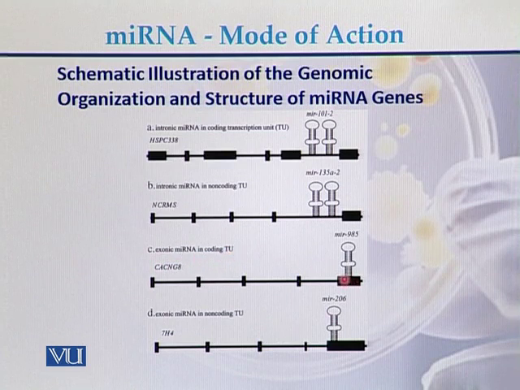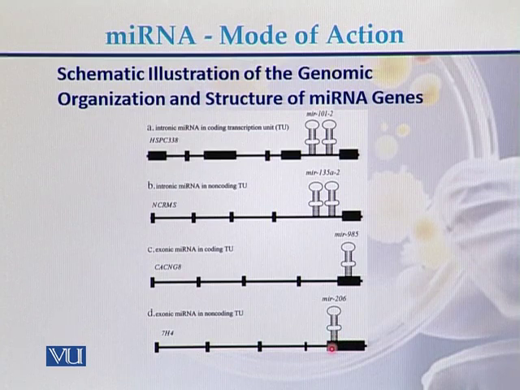Genes for the miRNA can also be present as exonic miRNA in coding transcription units. So here is the coding transcription unit, and miRNA can be produced from this exonic or coding transcription unit. The fourth type is exonic miRNA in non-coding transcription unit. Here is a non-coding transcription unit, that is the exon, but here is the non-coding transcription unit.